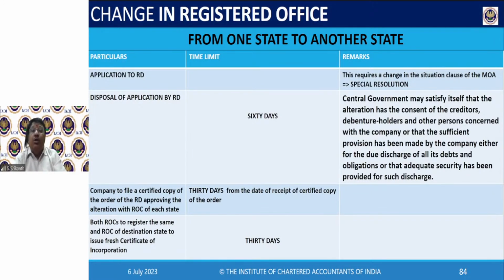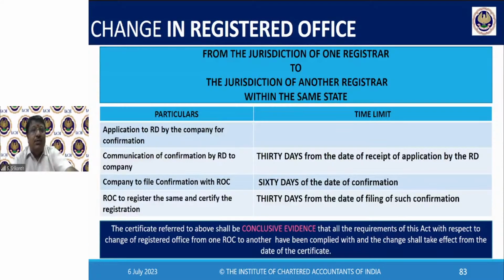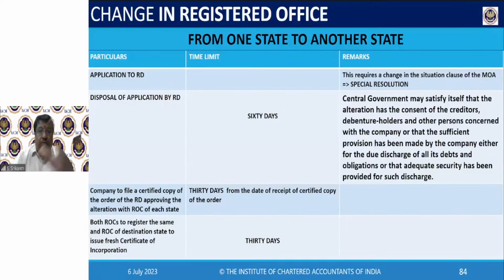Also, in addition, one more thing, please remember. All along, there was no amendment to the memorandum. Up to this slide, there is no amendment to the memorandum, because you are in the same state. But the minute you are moving from one state to another state, you have to alter the situation clause in the memorandum.